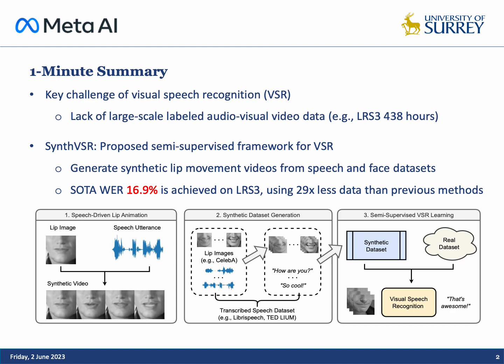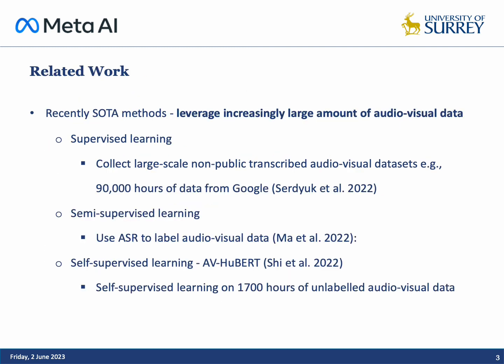In this work, we propose SIMS-VSR, a semi-supervised framework for VSR. SIMS-VSR generates synthetic lip movement videos from labeled speech datasets and a face dataset. Such synthetic visual data paired with the speech transcriptions could significantly improve the performance of VSR systems via semi-supervised training. SIMS-VSR has achieved a state-of-the-art word error rate of 16.9% on the LRS3 benchmark and outperforms the previous method using 29 times more data.